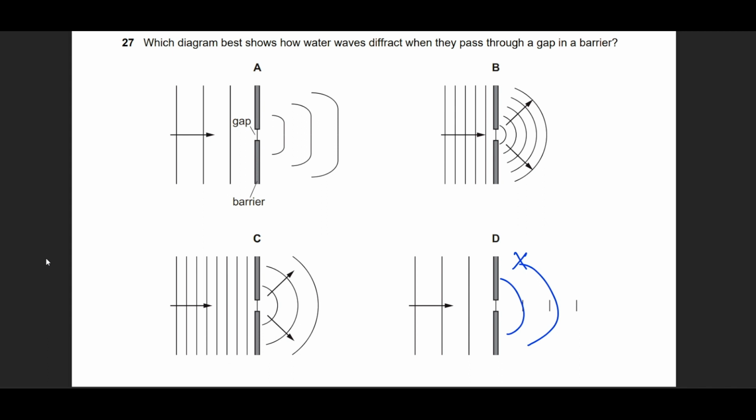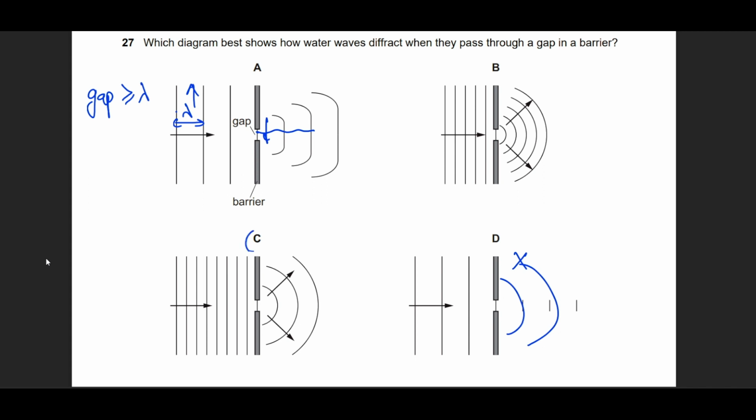Option A is wrong in this regard because if we want to observe diffraction, then the gap width should be at least greater than or equal to the wavelength. This wavelength is much higher than the gap. The wave may pass through it, or you may see a small bubble through it, but it will not undergo diffraction. The gap should allow for the wavelength.